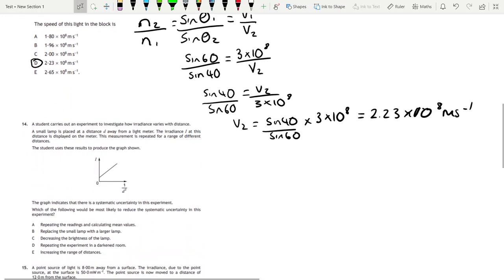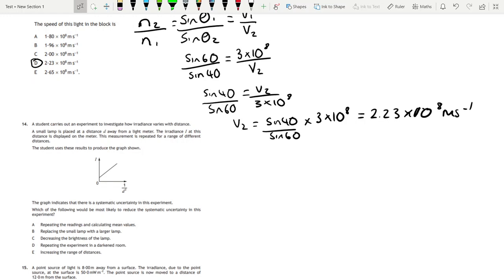Number 14. A student carries out an experiment to investigate how irradiance varies with distance. You guys have done this experiment. A small lamp is placed at a distance D away from a light meter. The irradiance I at this distance is displayed on the meter. This measurement is repeated for a range of different distances, and the student uses these results to produce the graph shown. The graph indicates, because it's not going through the origin, that there is a systematic uncertainty in this experiment.